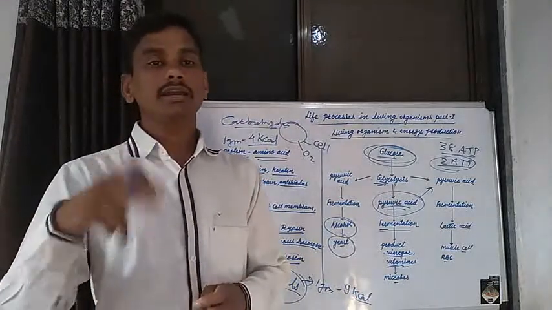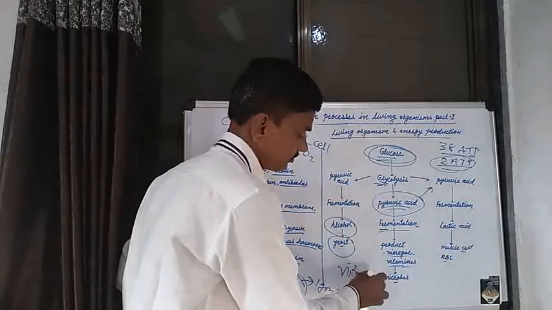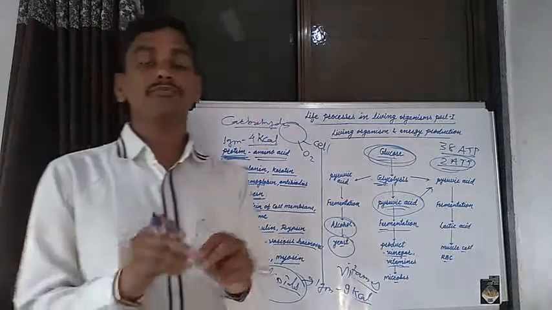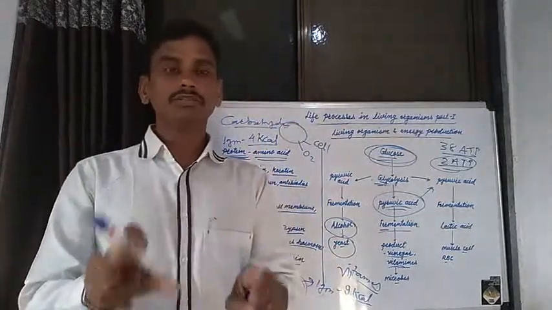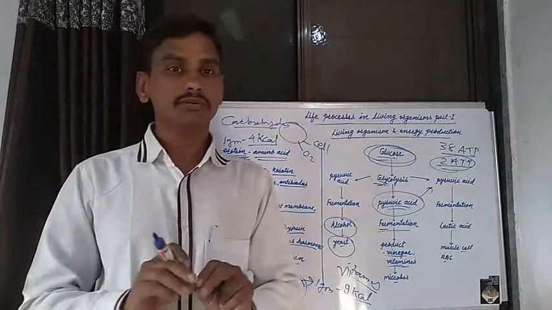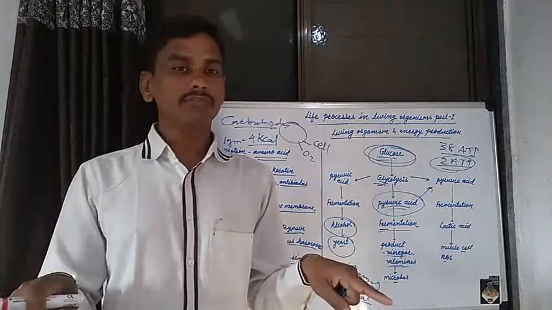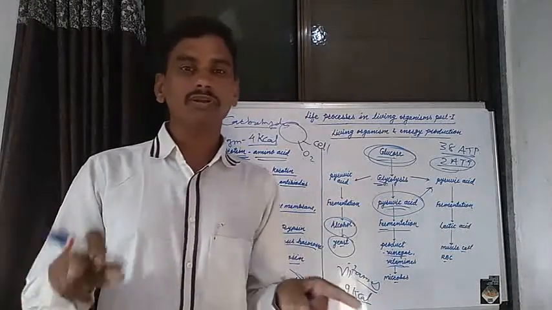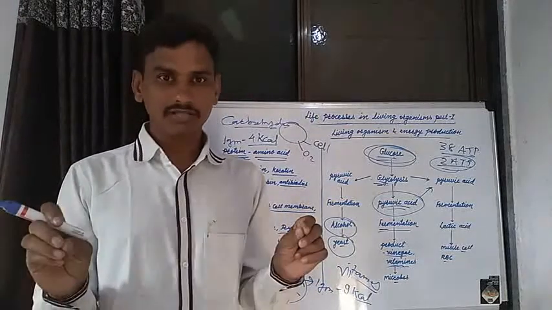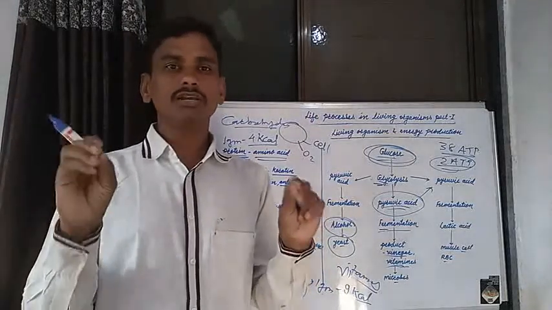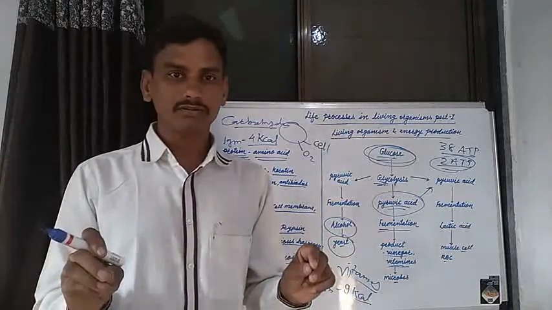Then, in the case of vitamins, we know that there are different types of vitamins. We are consuming various food substances, and from those food substances we get the various vitamins. There are two types of vitamins, known as fat soluble vitamins and water soluble vitamins. The different vitamins are known as A, B, C, D, E and K.